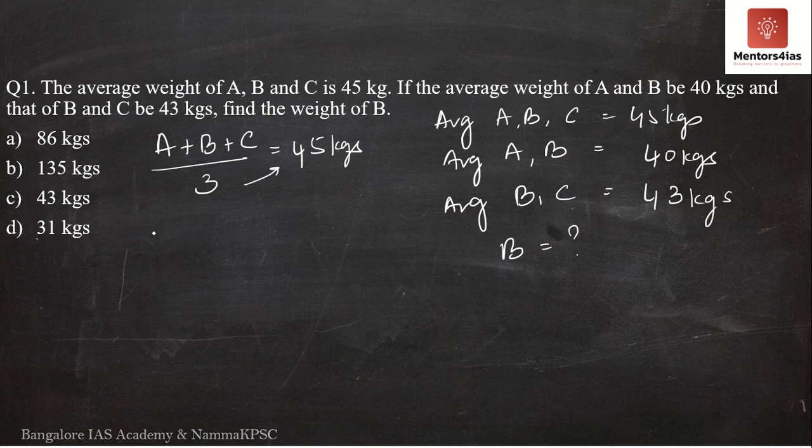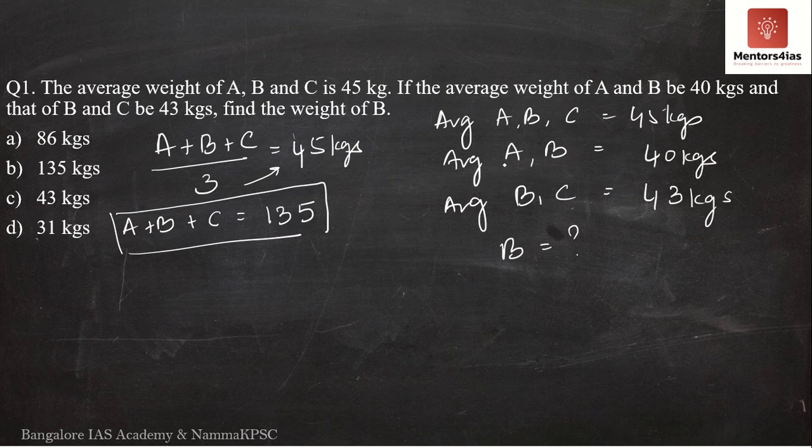So we take 3 to the right hand side. What do we get? We get A plus B plus C is equal to 45 into 3. 45 into 3: 5 threes are 15, 1 carry, 4 threes are 12, plus 1 is 13. So A plus B plus C is 135. So we have this over here.